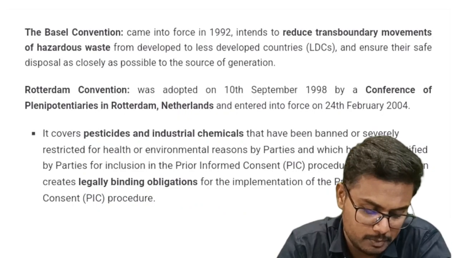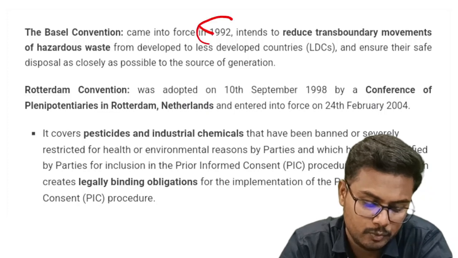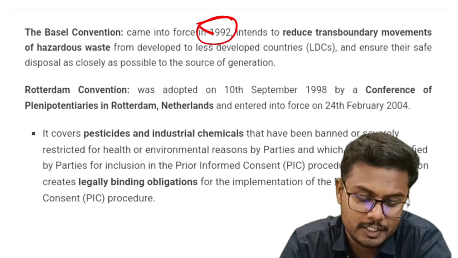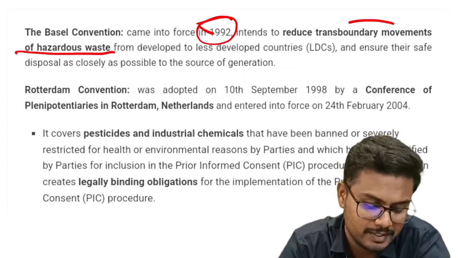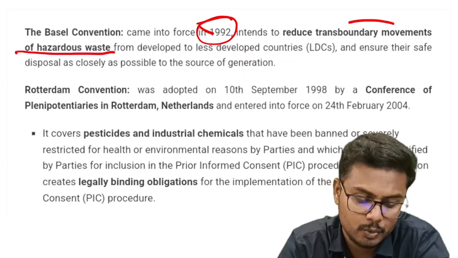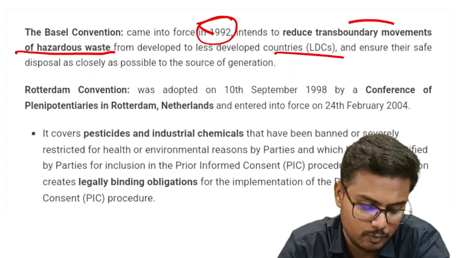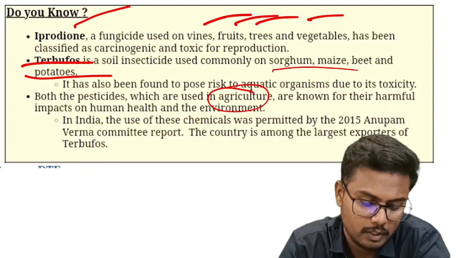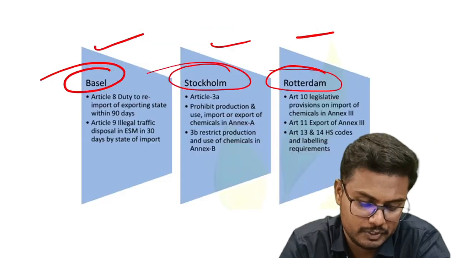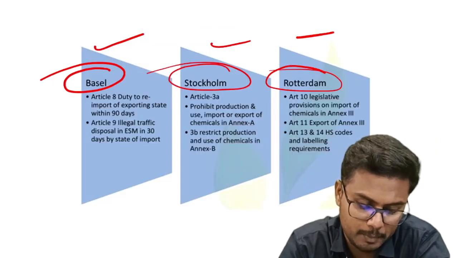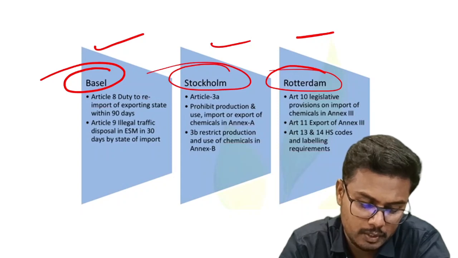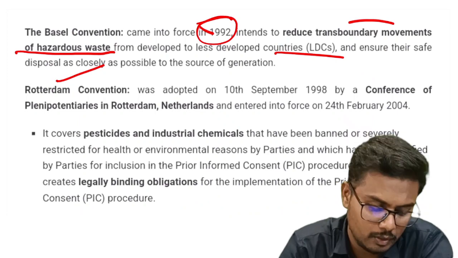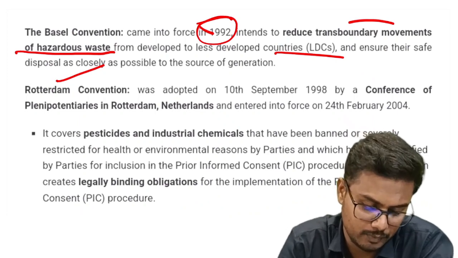So what is Basel related to? It came into force in the year 1992, and it intends to reduce transboundary movements of what? Of hazardous waste from developed to less developed countries. And what about Rotterdam? We have already discussed. It is related to imported hazardous pesticides. Stockholm prohibits production and use, import or export of chemicals in Annexure A. So all of them together are called the triple conventions.